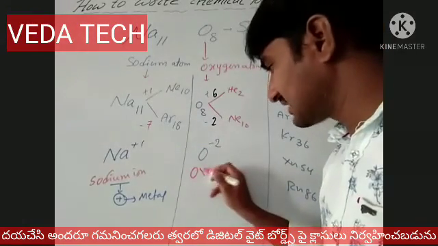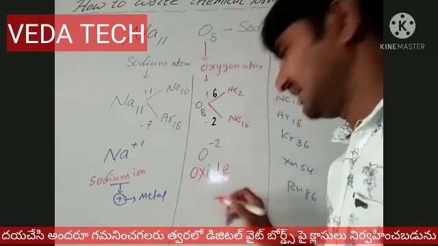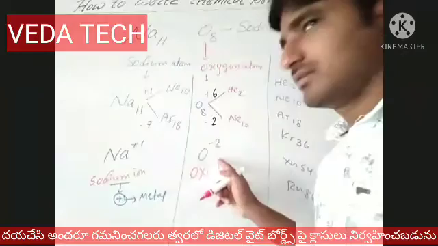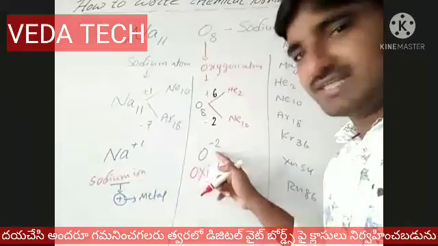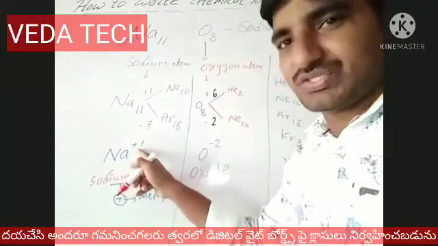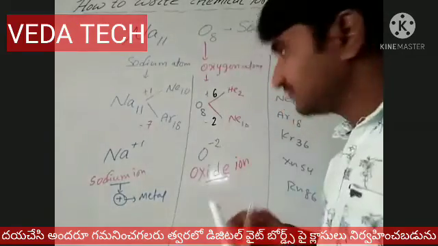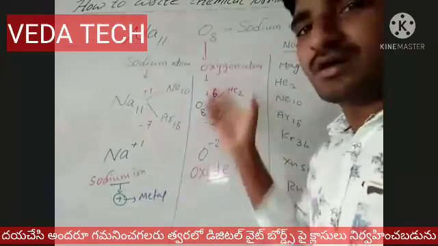Oxide, O-X-I-D-E. IDE means a negative sign, and IUM means a positive sign. Okay, this is called the oxide ion. So the formation of sodium ion and oxide ion.